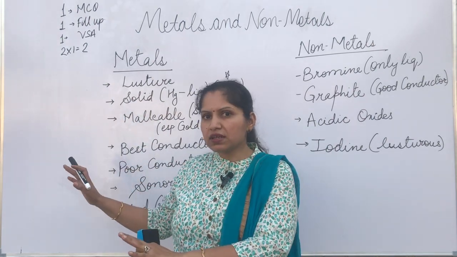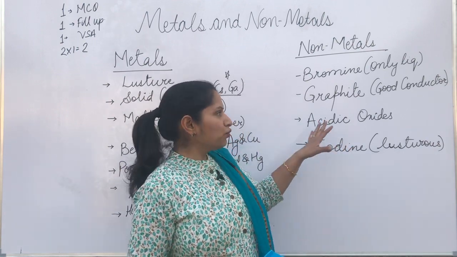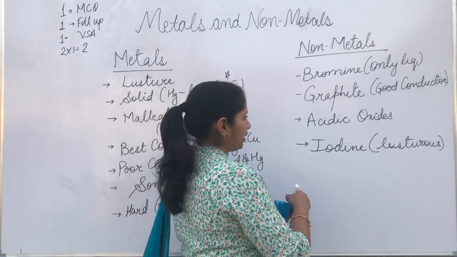Oxides of metals are basic in nature. We are going to talk about it more. But oxides of non-metals are acidic in nature. You can remember that with one example: